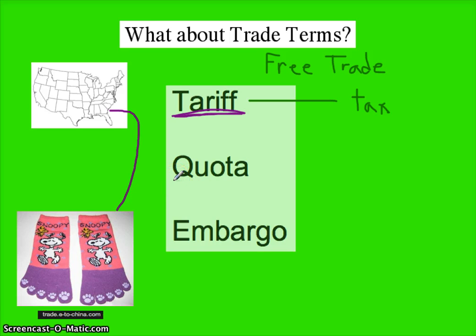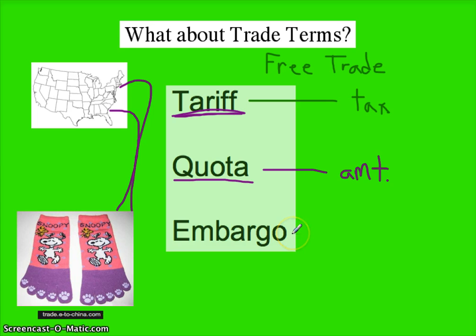Here's another thing that can limit what is being traded. It's a quota. A quota is a specific amount. And you don't see this very much anymore. But let's say the U.S. government, for whatever reason, only wanted a specific amount of these Snoopy socks to be put into the United States from abroad. They wanted all the Snoopy socks to be made in the United States, except they did allow, say, 1 million of them. So they could ship these Snoopy socks here and try to sell them, but there's only a certain number that would be allowed, and that's called a quota.